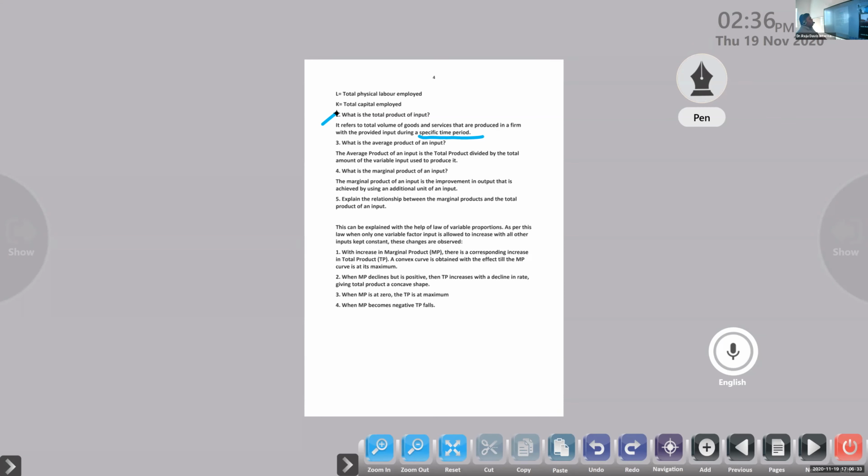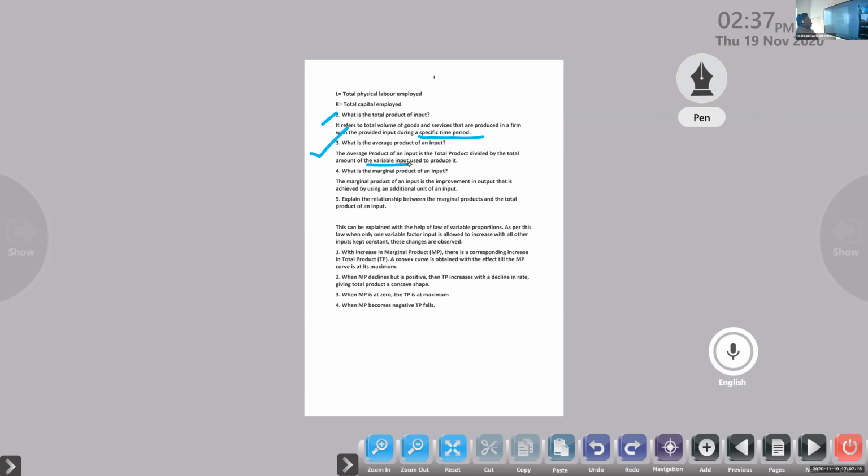Next one, what is the average product of an input? Average product of input is the total product divided by the total amount of variable input. So is this related with short-run production or long-run production? Any idea? I use the term variable input here. If you want to specify this, it is short-run production, right? In long-run production, we don't need to specify that because all inputs are variable inputs.